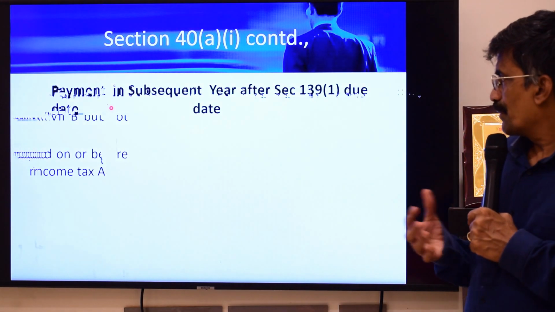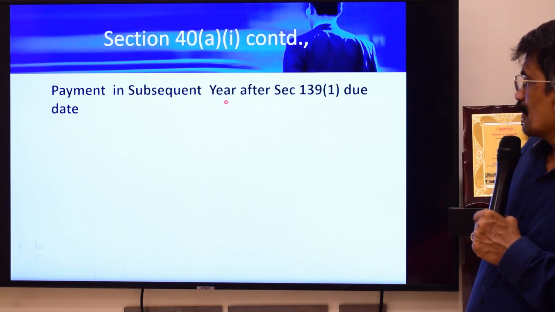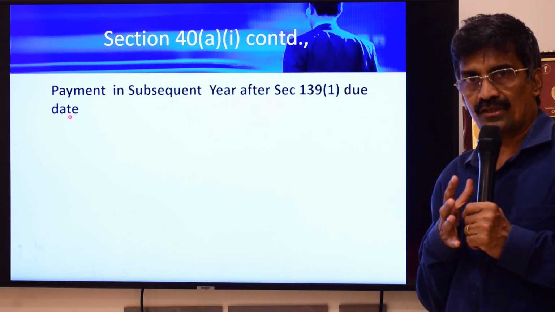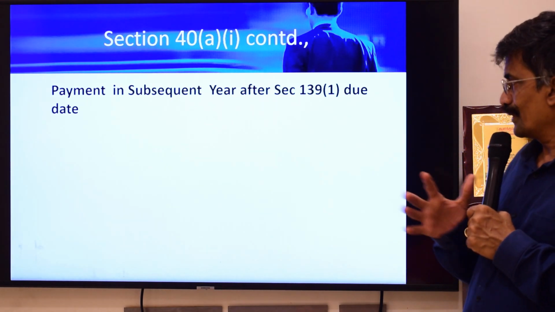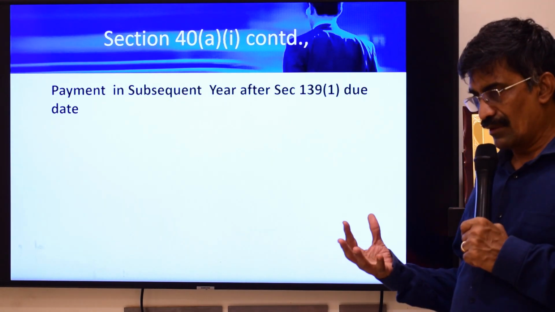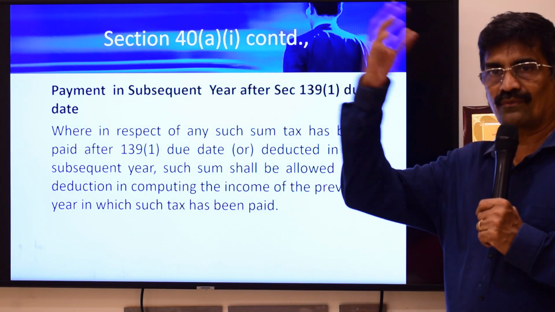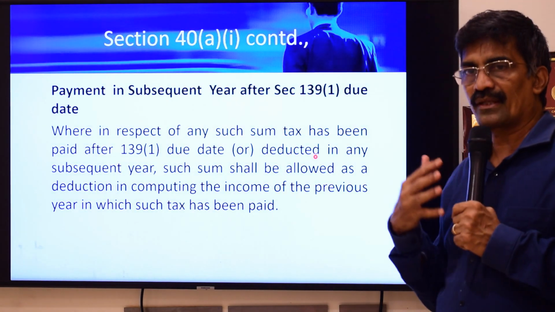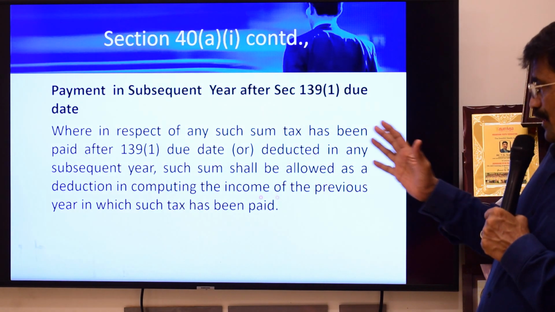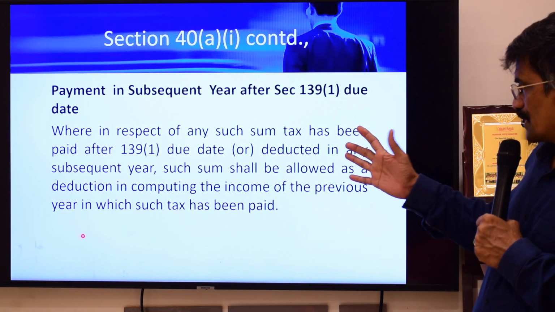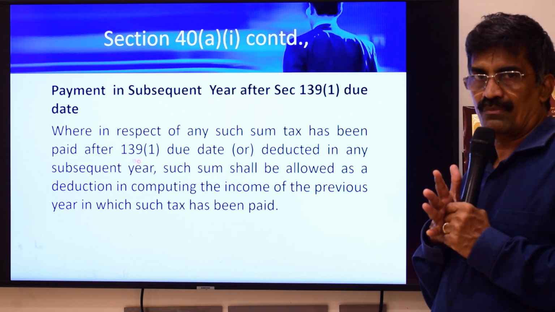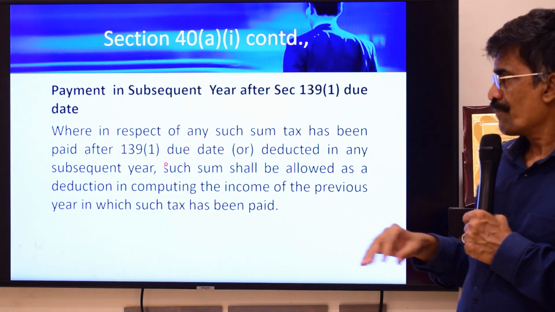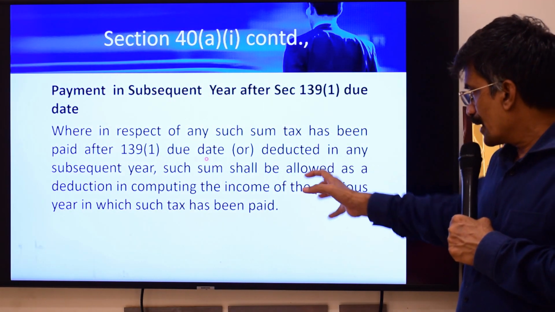So what if you make the payment in the subsequent year after the 139(1) due date? Is this section a permanent disallowance? The answer is no. What the section provides is, if I deducted already but remitted after the 139(1) due date, I can always claim the deduction as and when I make the payment. But there are two parts here, just read it closely. Where in respect of any such sum, tax has been paid after the 139(1) due date. That means I have deducted, but I am making the remittance after the due date for filing tax returns. Whereas the second part of the section says: deducted in any subsequent year.